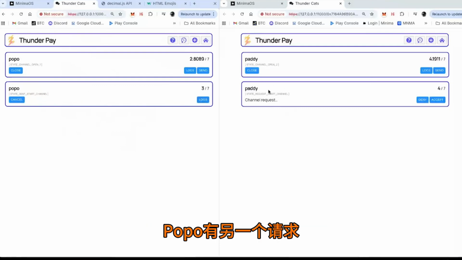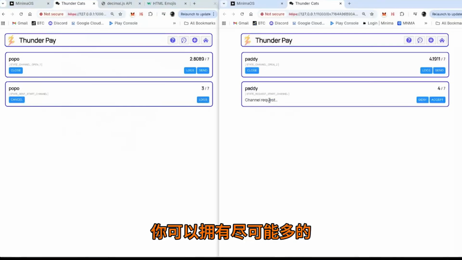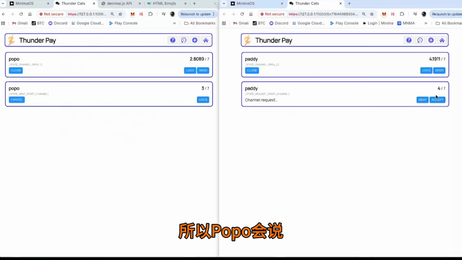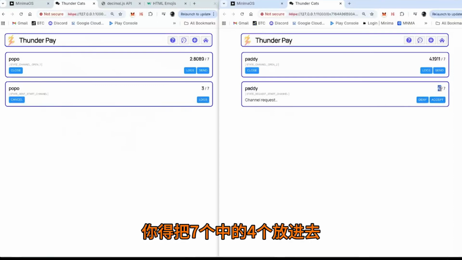And Popo has another request. He goes, hey, channel request. You can have as many of these channels as you want with as many different users, even the same user. Popo can accept or deny. So Popo's going to say, it tells you here, this is the money. You've got to put in 4 out of a total of 7.